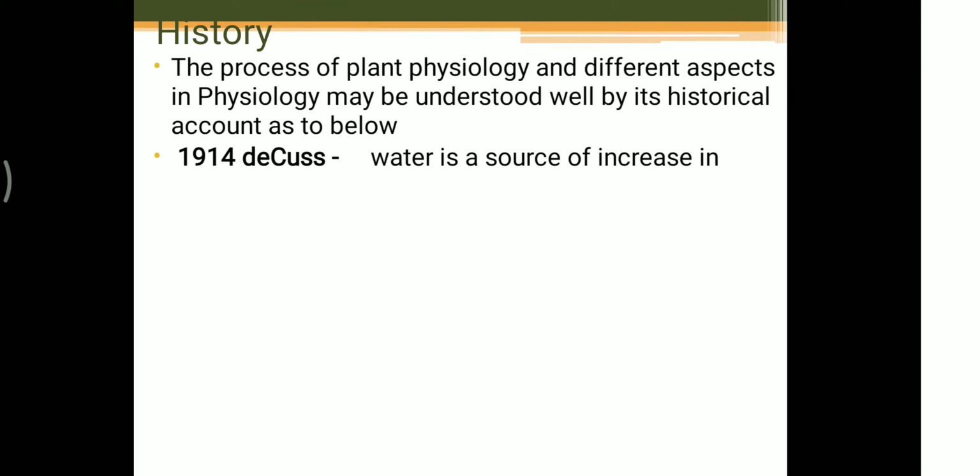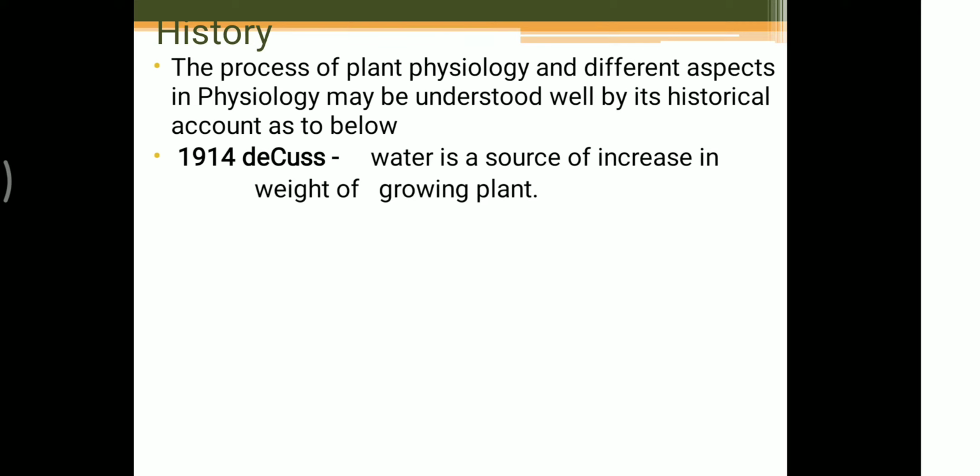Who started it? In 1940, Decos started plant physiology. That was the first step toward plant physiology. What did he do? He showed that water is a source of increase in weight of a growing plant.